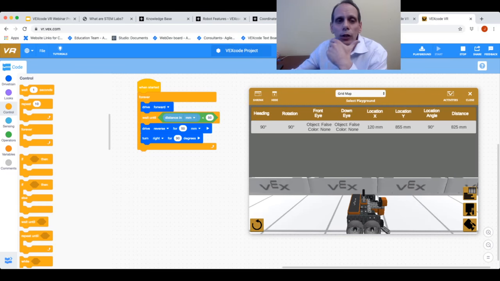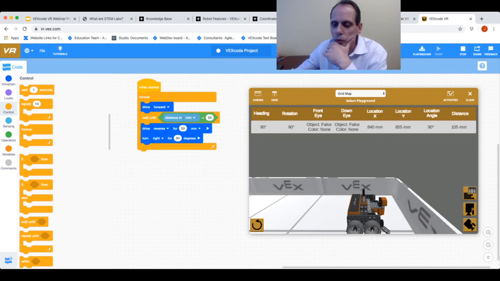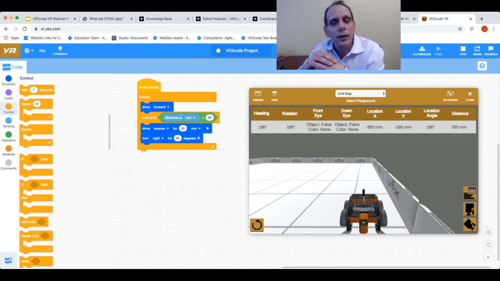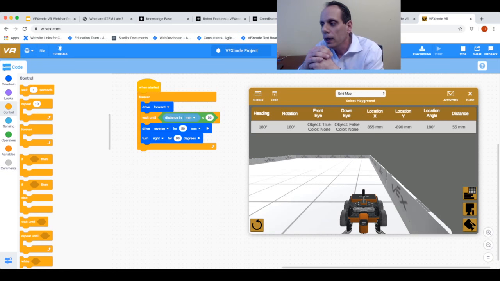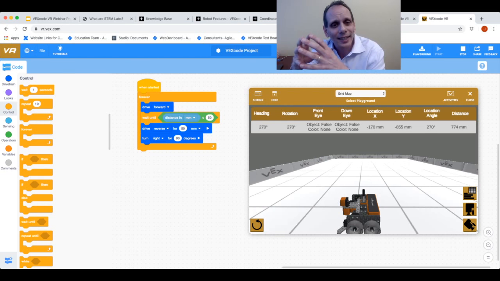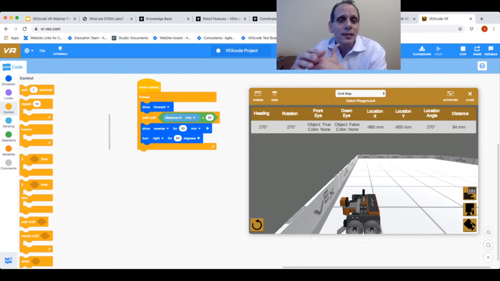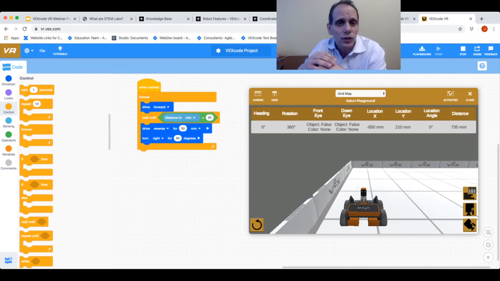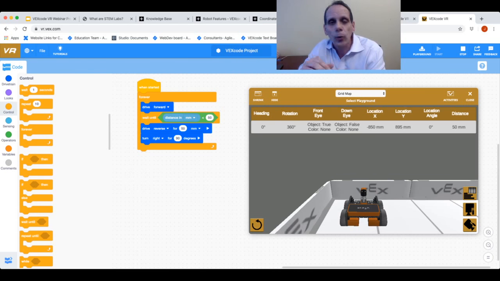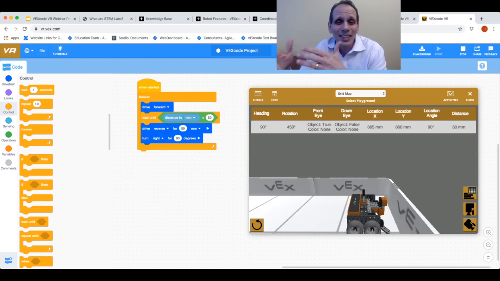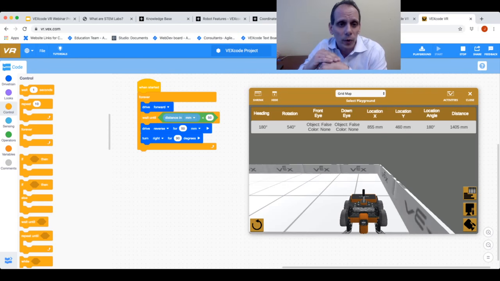Okay. Now a really cool feature about VexCode VR is what you saw me do right there: I can quickly make a change to the program, hit play, and get immediate feedback on what my robot is doing. From a pedagogical perspective, we refer to that as a very tight edit-to-execution window. So the student is given very timely and targeted feedback about what their robot is doing based upon the changes they made in their code. That's great for learning. We know that helps students learn computer science because they're given very quick feedback on what they're doing in their program. And as you can see, that's very easy to do with VexCode VR.